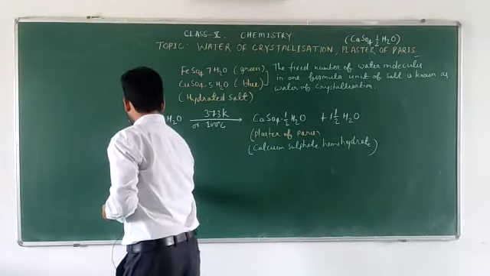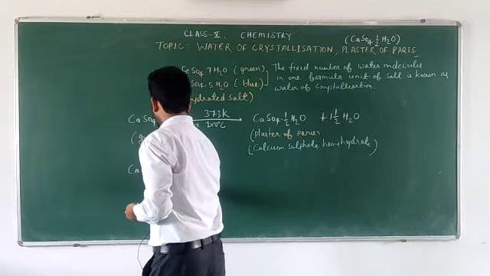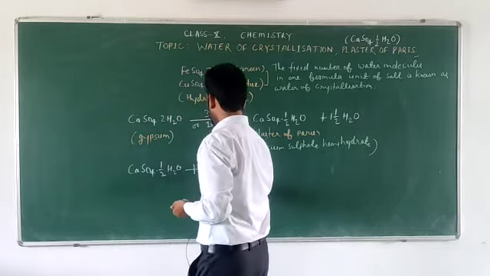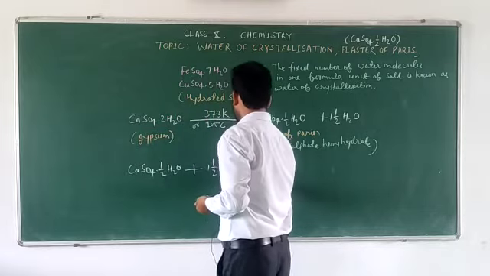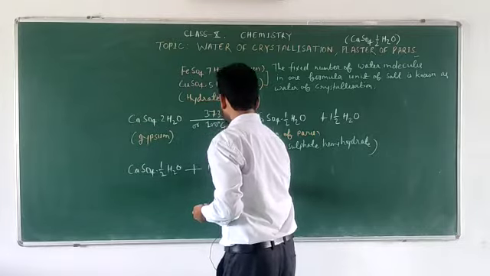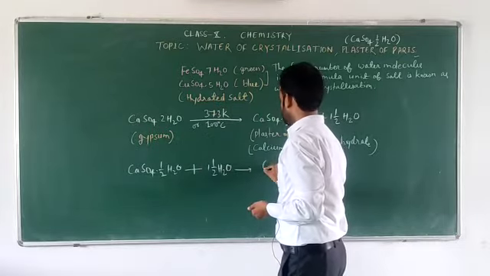So this is calcium sulfate hemihydrate, and when we add water to it, it gives us gypsum again.